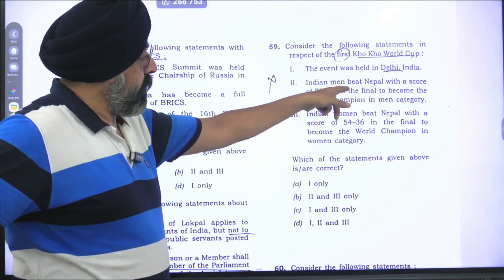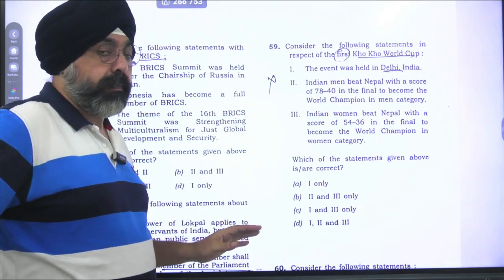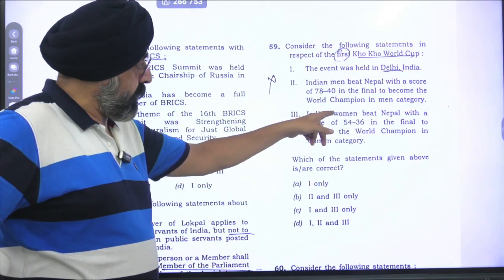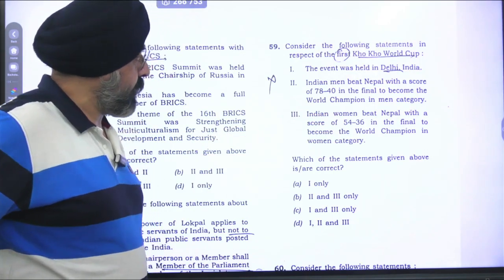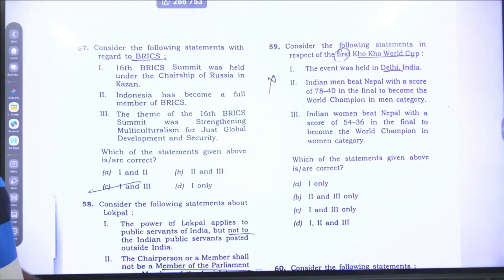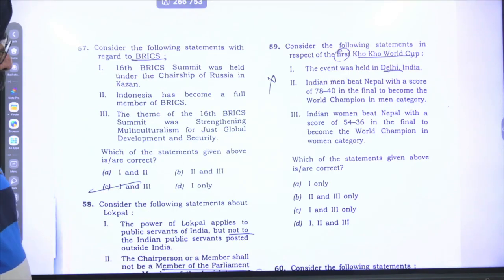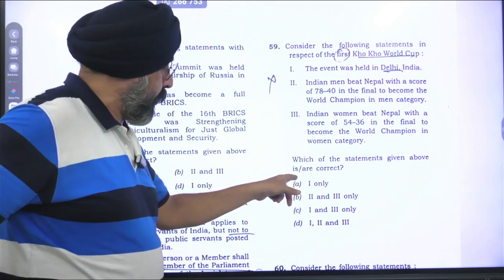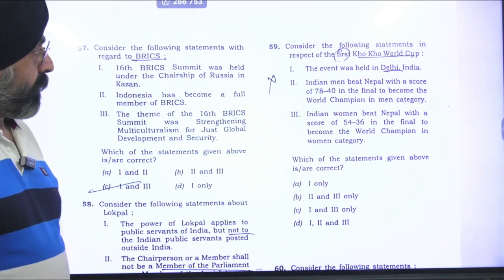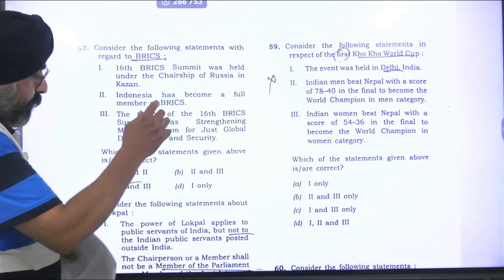Both have defeated Nepal. It's okay. But men have defeated Nepal with 54-36 and the women have defeated with 78-40. So here statement 1 is correct. Right? Which one of the following statements are correct? Only one is correct there, for the 59.